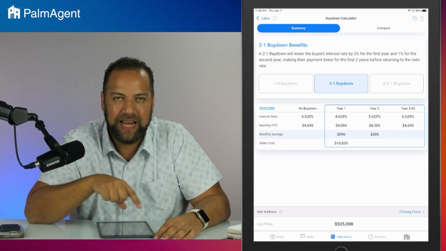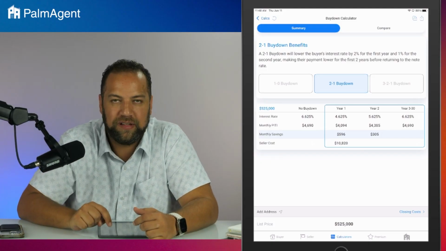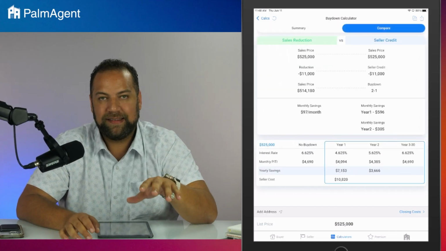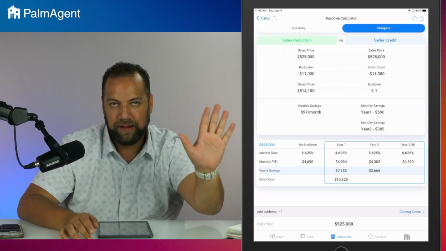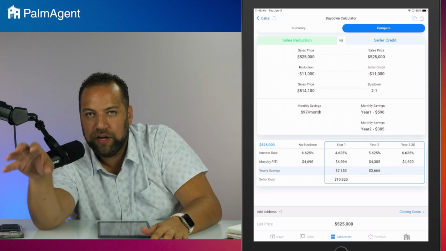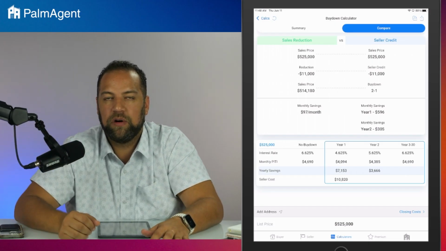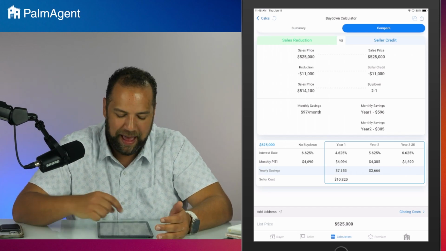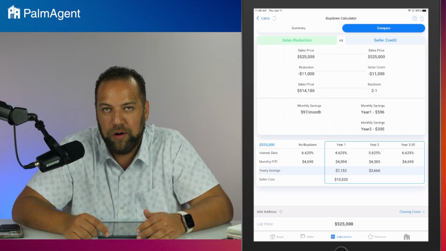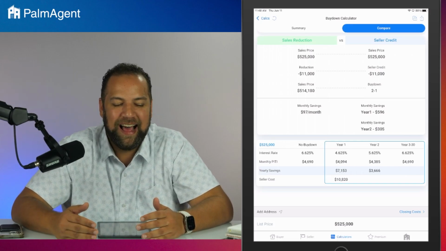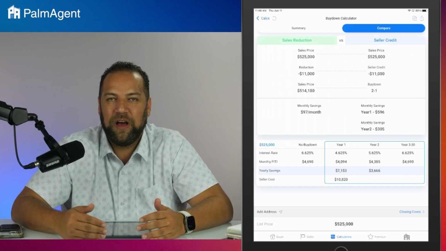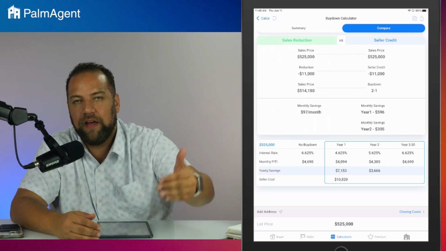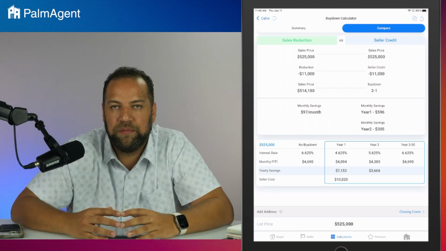But what I love about our calculator here, you guys, up here at the top, there's a compare tab. And this is what takes this calculator to the next level. Basically, it's going to compare a price reduction scenario on the left versus this ask for a concession from the seller scenario that we're talking about here. And so on the left side, maybe our buyer wants us to submit that $515 offer on that $525 home. They want that $10,000 in the form of a lower price. They want to pay less for the home, which is great. That saved them about $97 a month. Yeah, we can submit a $515 on that $525, save you about $97 a month.